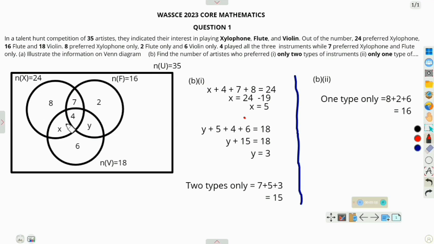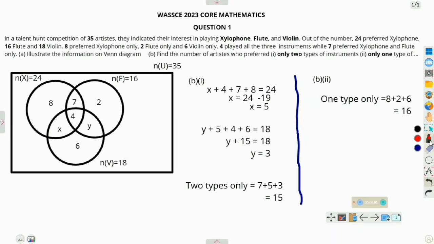We are to illustrate this information on a Venn diagram. You realize that this portion and this portion have not been given in the question. And so we say let those portions be X and Y. With this information, we've successfully solved a part of the question.